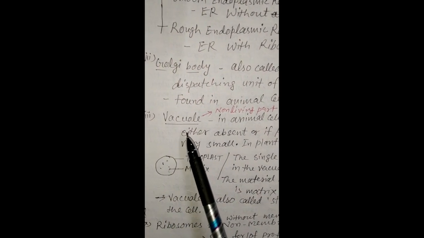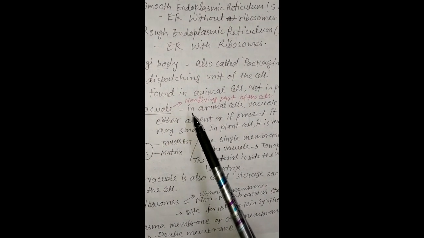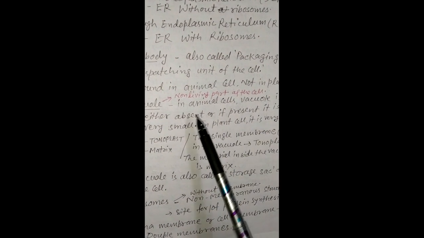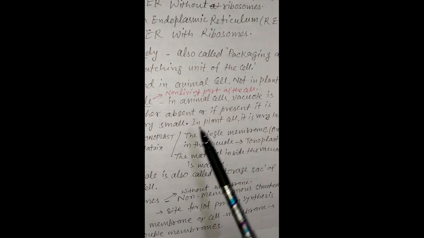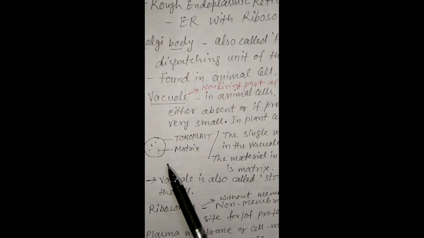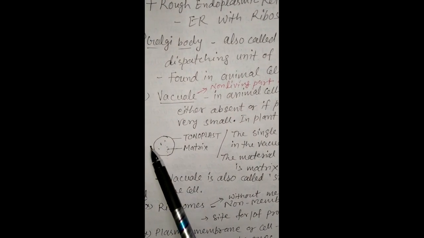Eighth cell organelle is vacuole. It is a non-living part of the cell. In animal cells, vacuole is either absent or, if present, it is very small. In plant cells, it is very large, and it is a single-membrane cell organelle.